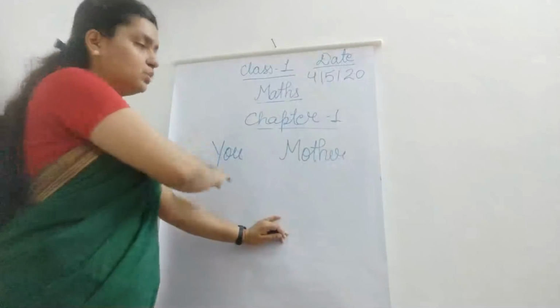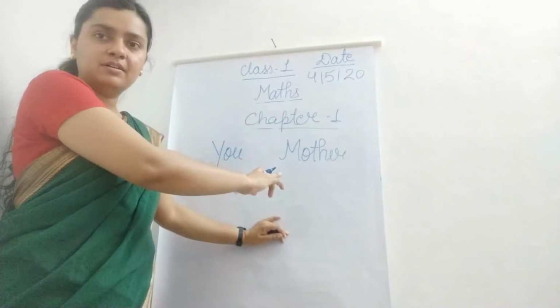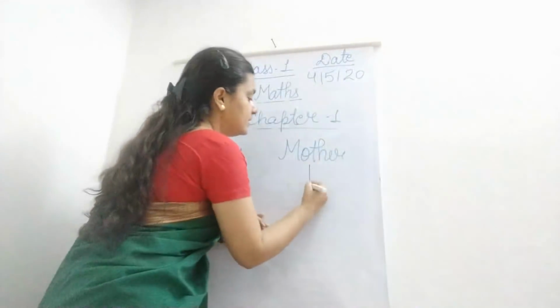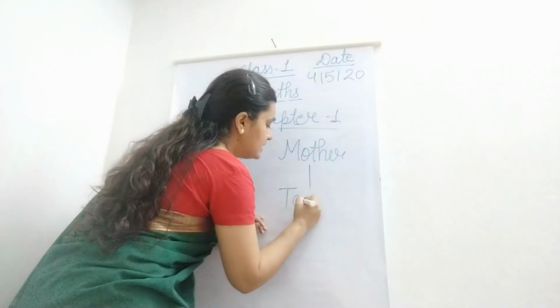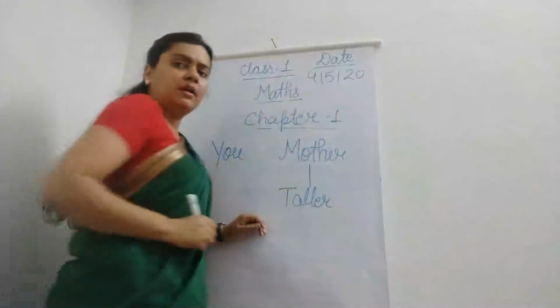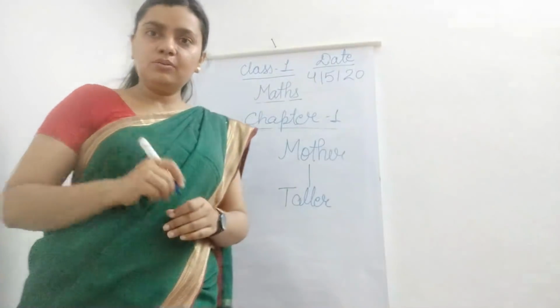Among you and your mother, who is taller? Yes, your mother, she is taller. Now who is shorter? You.